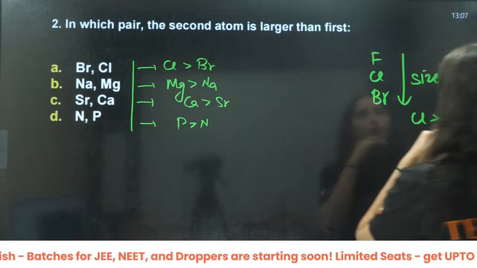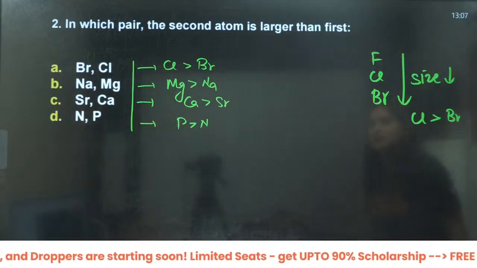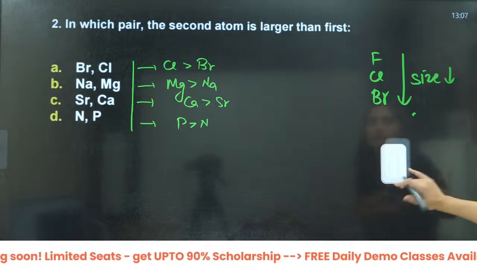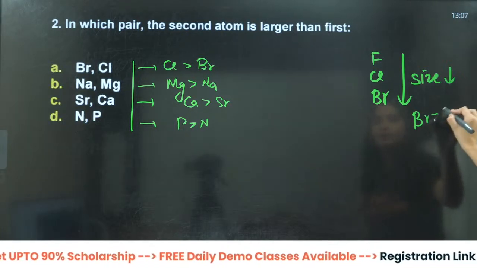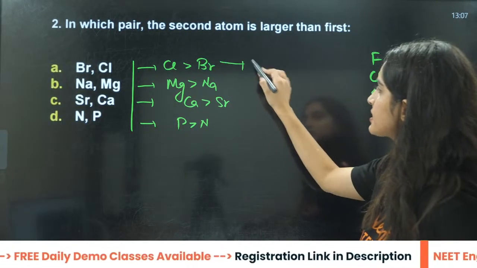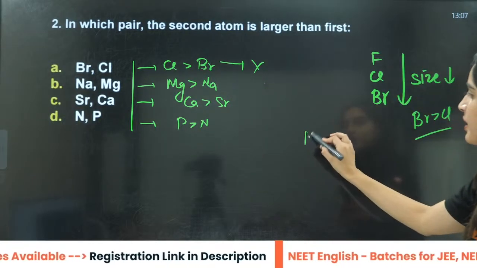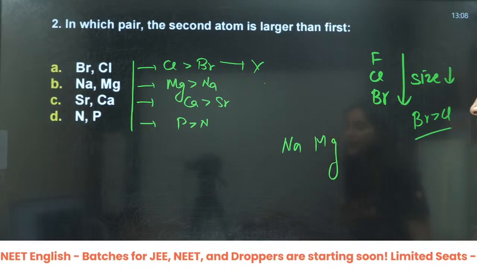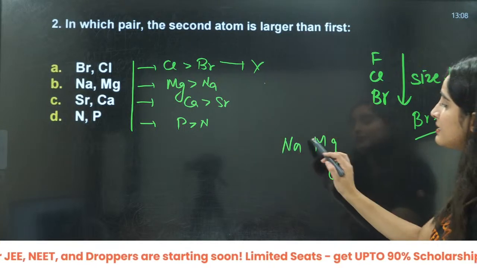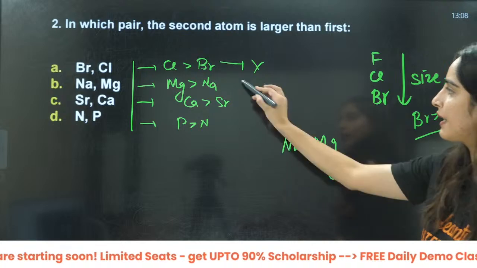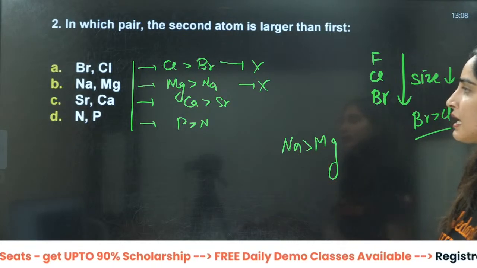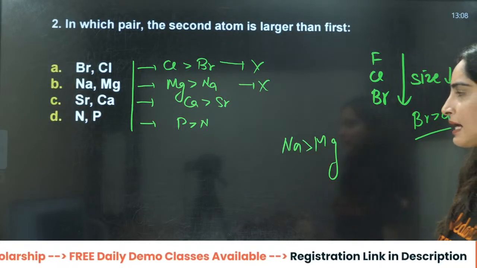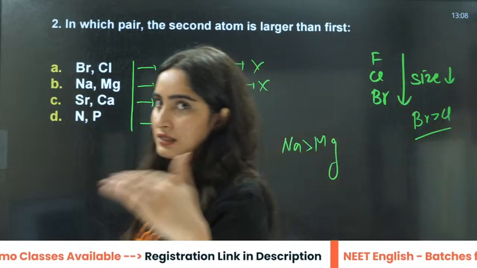When you talk about down the group, size is increasing, so bromine is greater than chlorine. That is incorrect. Sodium and then magnesium: along the period, size is decreasing, so sodium is greater than magnesium. Again, this is incorrect. Calcium and strontium are in the same group.